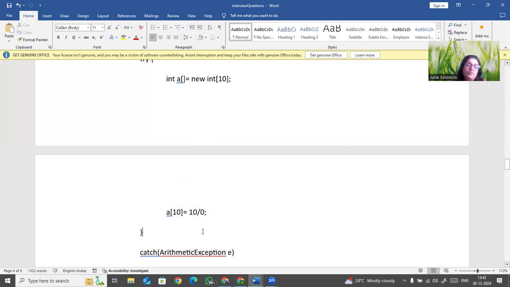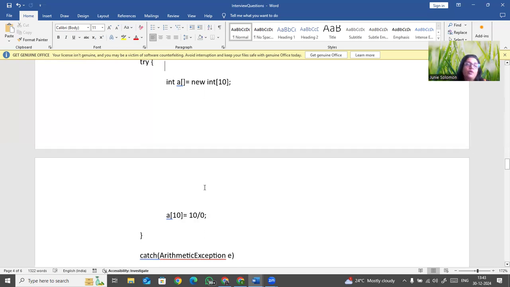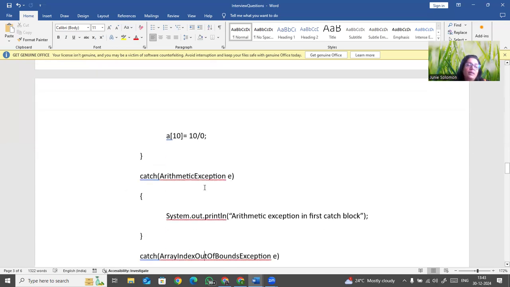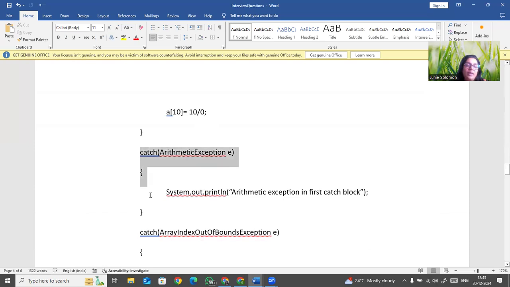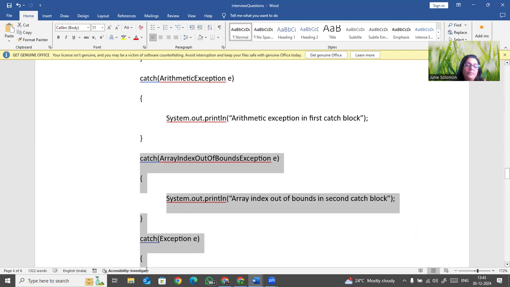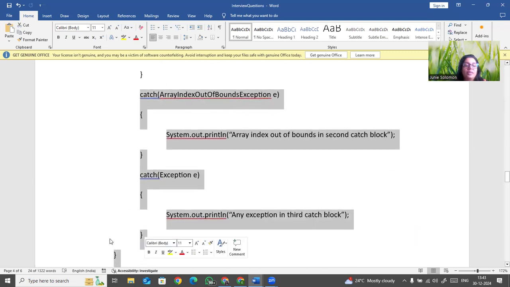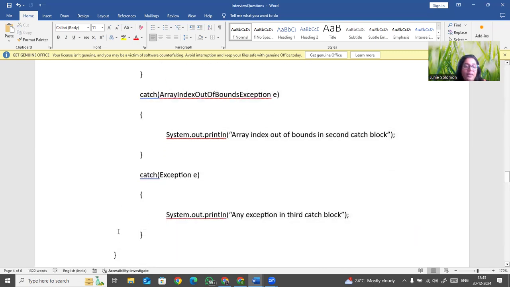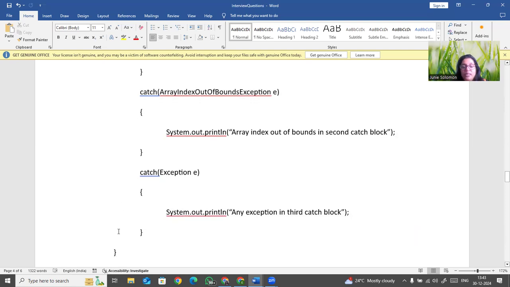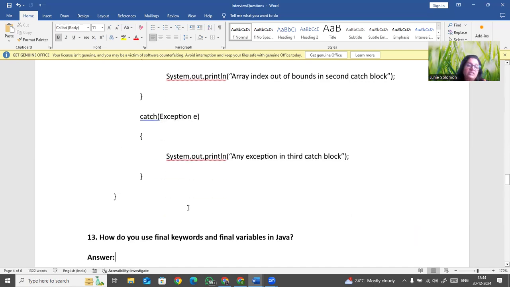For the one try, I had created one catch, one more catch, and one more catch. So I had written three catches over here, right? For one try, I can write multiple catches. Whichever problem comes, it will go to that specified exception. If it is not any other exception, then it will be caught over here. So multiple catches are possible.